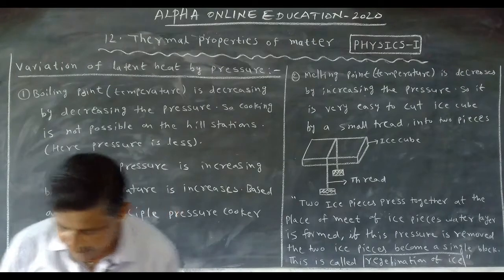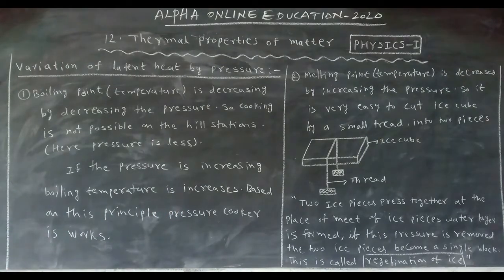Anyhow, when the pressure increases, what happens? The melting point decreases. Listen carefully. When the pressure increases, the melting point decreases. When the pressure decreases, the boiling point decreases. Quite opposite: boiling point decreases when the pressure decreases, but melting point decreases by increasing the pressure. These two we can face in our daily life.